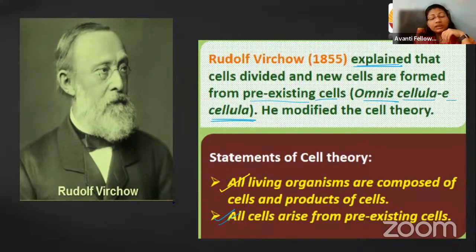Okay, so with this third statement, we have expanded our cell theory and arrived at the final cell theory, which says, again I am repeating, the cell is the fundamental unit of life. Each and every organism's body is made up of cells. And the third one is that cells arise from pre-existing cells. Okay, is this clear to everyone? Is it clear?